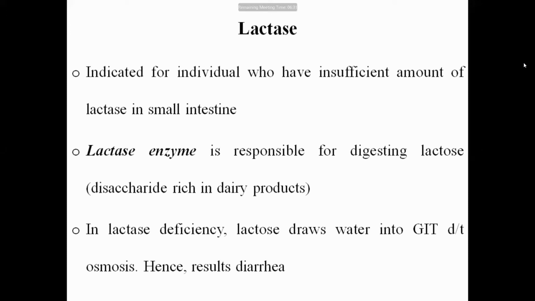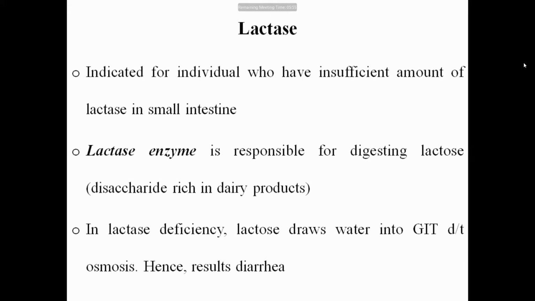In certain conditions, like a congenital disease, there is lactase deficiency. So in those patients, when dairy food is taken, lactose is not digested. When lactose is not digested, because of the osmotic process, lactose produces diarrhea. That is called lactose intolerance. How can that be managed? By giving lactase. When lactase is given exogenously, they digest the lactose, so the diarrhea will be controlled. That's the role of lactase. Okay, now that is clear.